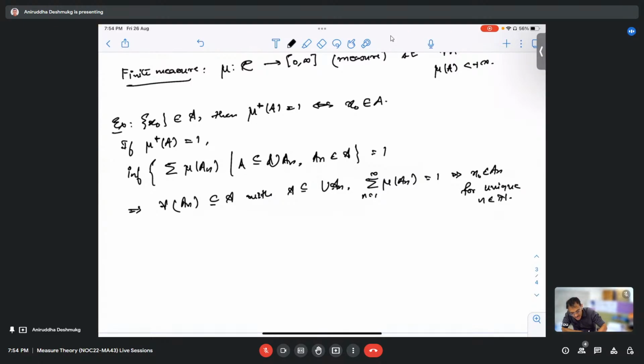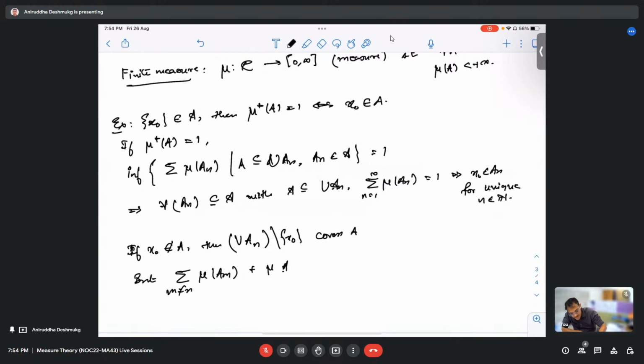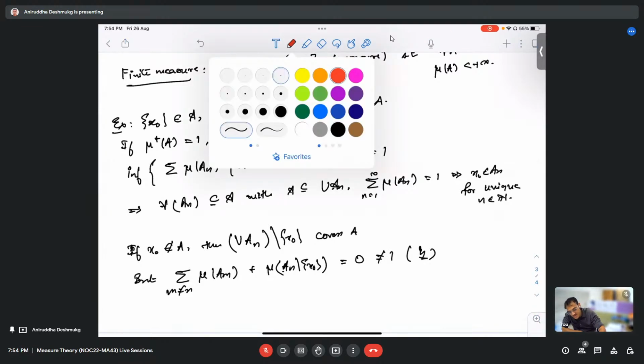Now, see, if x naught is not inside A, then this union of A_n minus x naught covers A, right? But this sum would now be the sum of mu of A_m, where m is not equal to n, plus mu of A_n minus x naught. Now this is 0, which is not 1. That is a contradiction to the previous assumption.